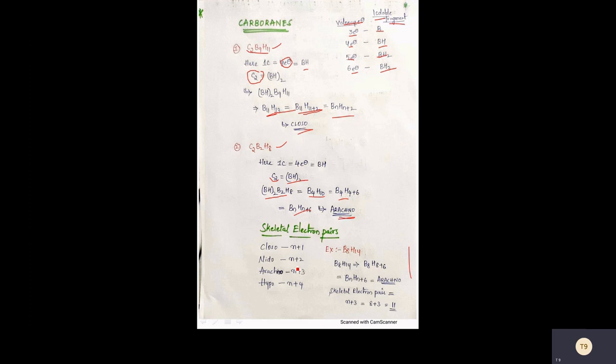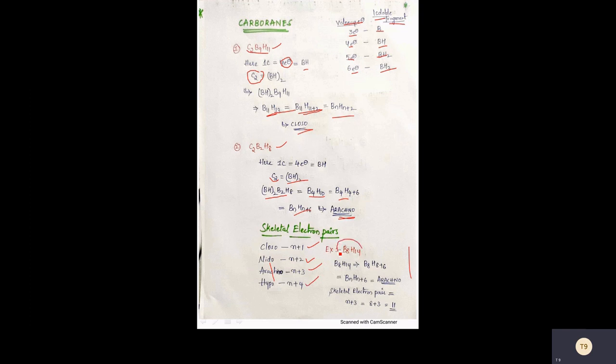Next, skeletal electron pairs. They might ask for the number of skeletal electron pairs by giving the formula of a borane. For closo, the skeletal pair formula is n+1. For nido, it is n+2. For arachno, it is n+3. For hypho, it is n+4.